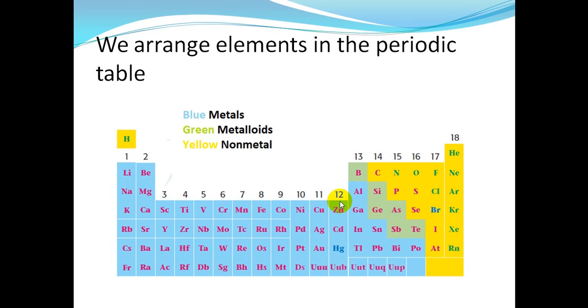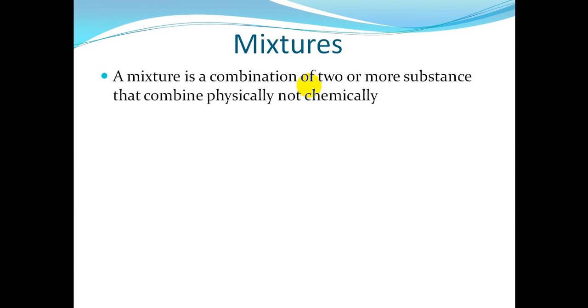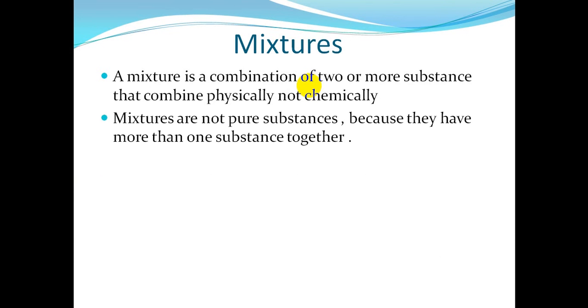Okay, let's move to the next slide, and now we will speak about mixtures. A mixture is a combination of two or more substances. When you mix things together and they combine physically, they are just found together, but they don't have any chemical bonds between them, and we will explain this.